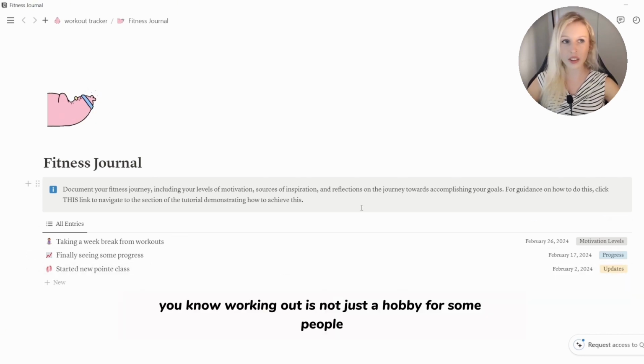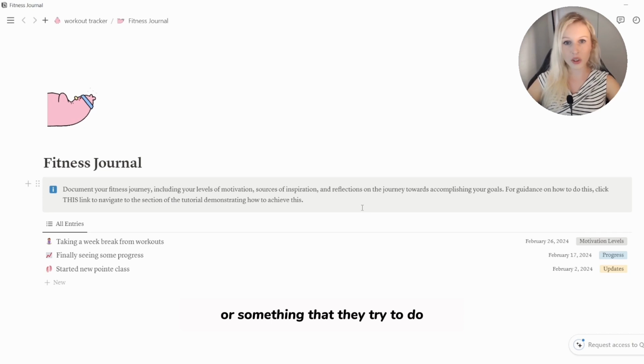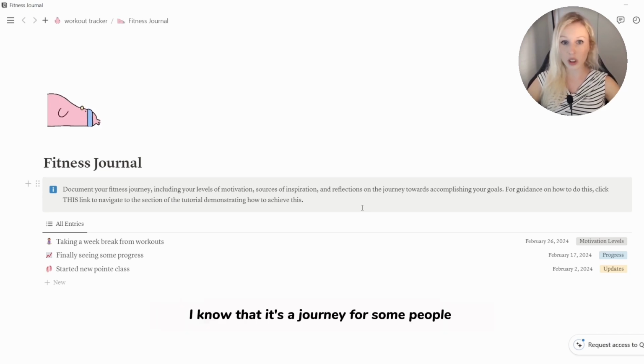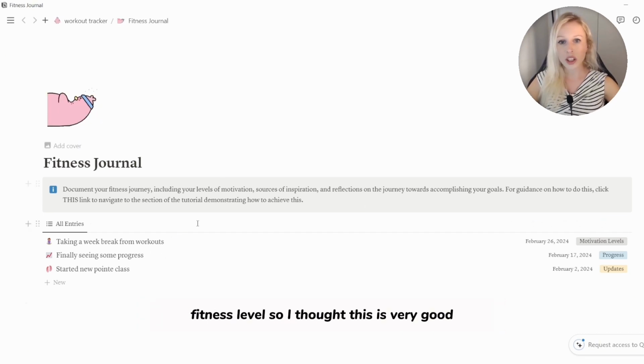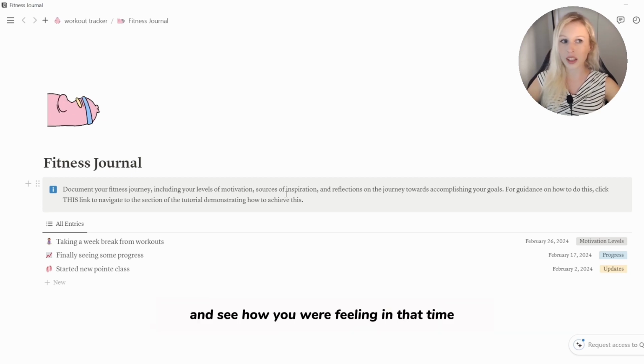You know, working out is not just a hobby for some people or something that they try to do just to get some exercise. I know that it's a journey for some people. Some people are trying to lose a lot of weight, or they're just trying to get to a certain fitness level. So I thought this is very good just to document your journey, and you can look back and see how you were feeling in that time and see how far you've come.